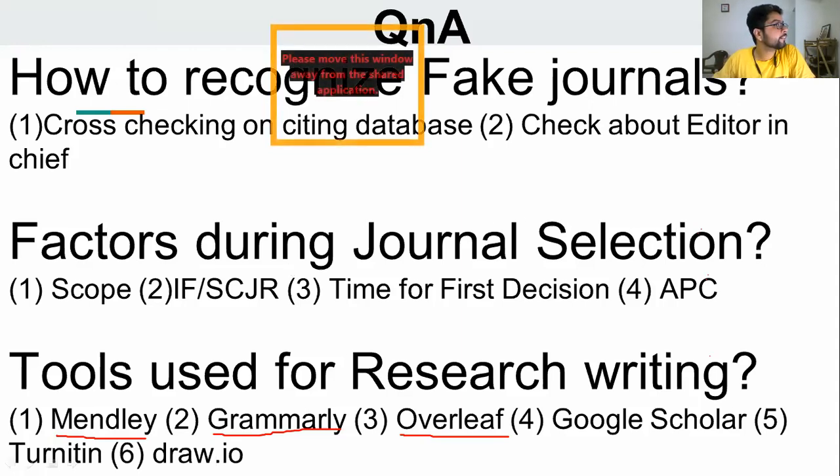10% is the maximum plagiarism that most of the journals allow. So it's very, very important that you keep it less than 10%. And Turnitin is a tool that you use in order to check the plagiarism.